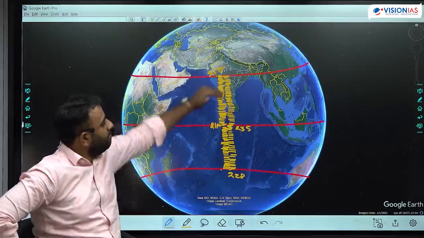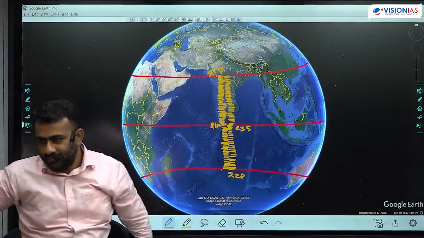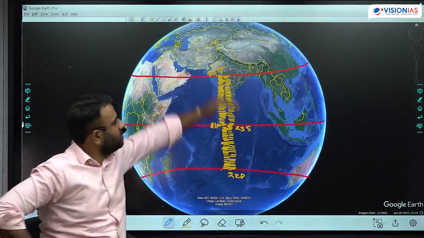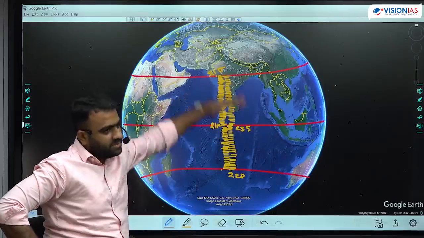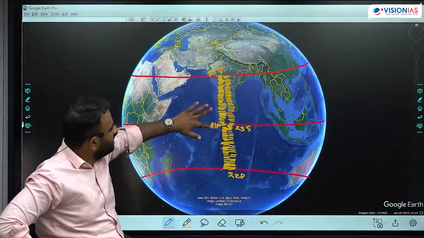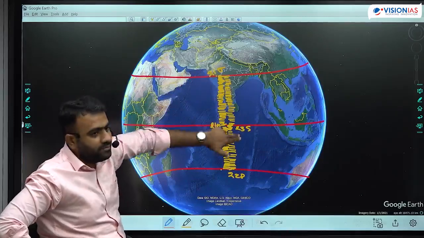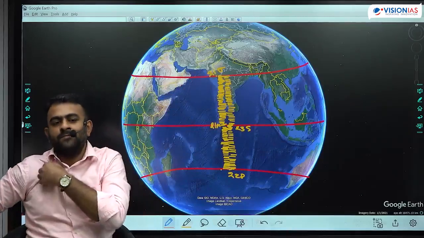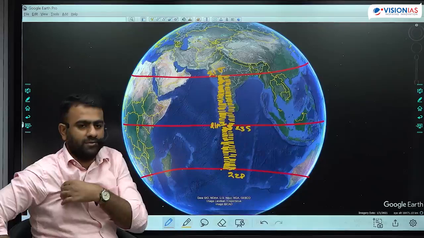For example, beyond Bhopal in India, there is no overhead sun, there is no shadow day. No shadow day is observed up to Bhopal. And all the places to the south of them observe no shadow day twice. Once between 21st of March to 21st of June. Second between 21st of June to 23rd of September. हर place का अपना overhead sun या no shadow day होता है.